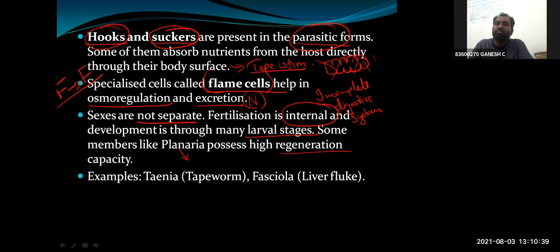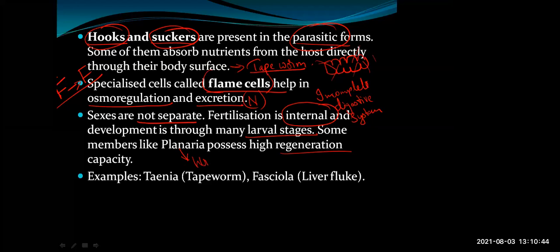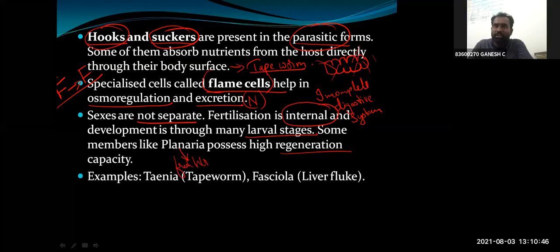Is planaria freshwater or marine water? Where is it? It is seen in fresh water. It shows a high level of regeneration, the capacity to regain the lost organ or the capacity to divide the fragments into two individuals. That is seen in the case of planaria. So we are learning some examples. Parasitic forms will have hooks and suckers. Body surface absorption is seen in the case of tapeworm. Regeneration is seen in the case of planaria.